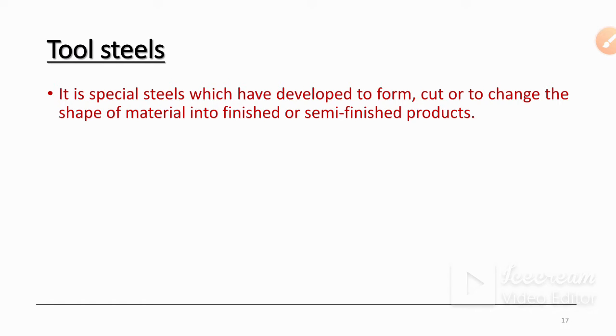The purpose of tool is to remove the unwanted material from the workpiece. Okay, so basically the hardness of tool must be higher or more than the raw material. So this is the special type of steels used for manufacturing tools.